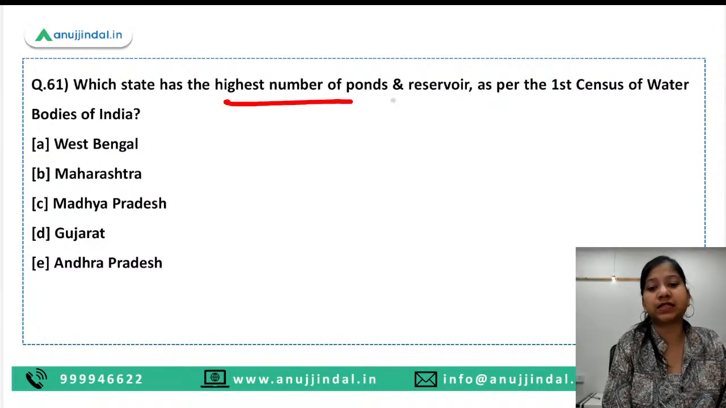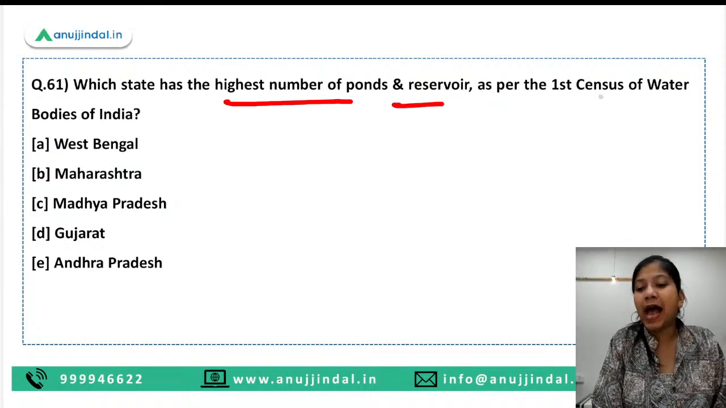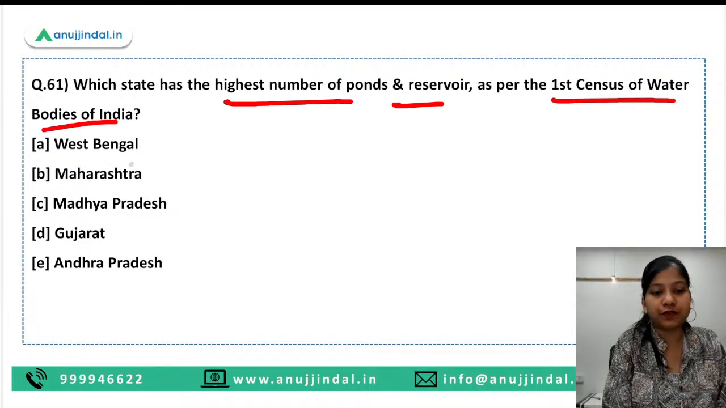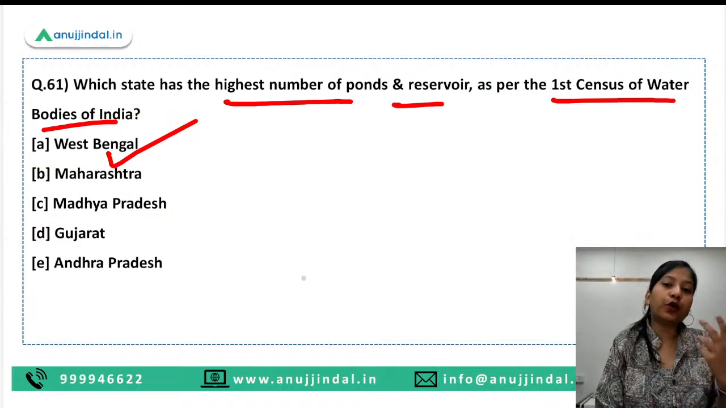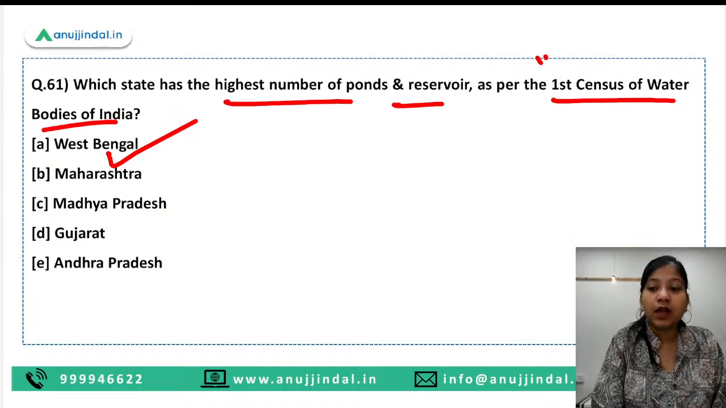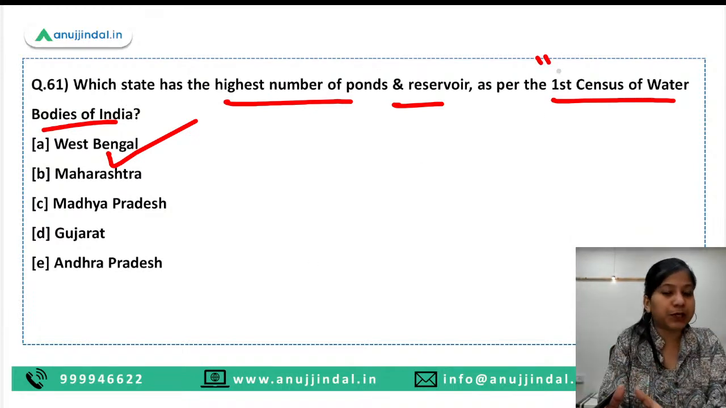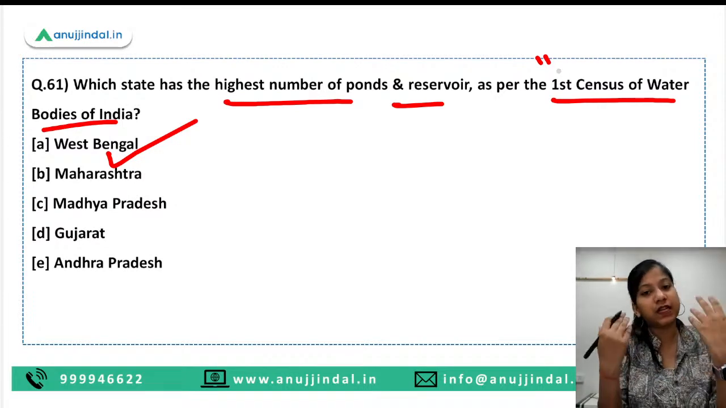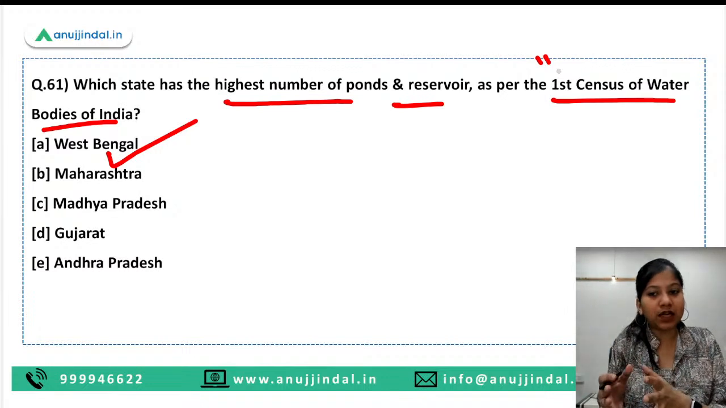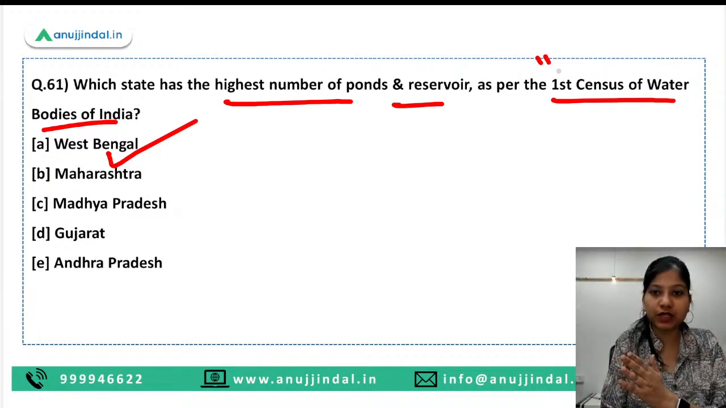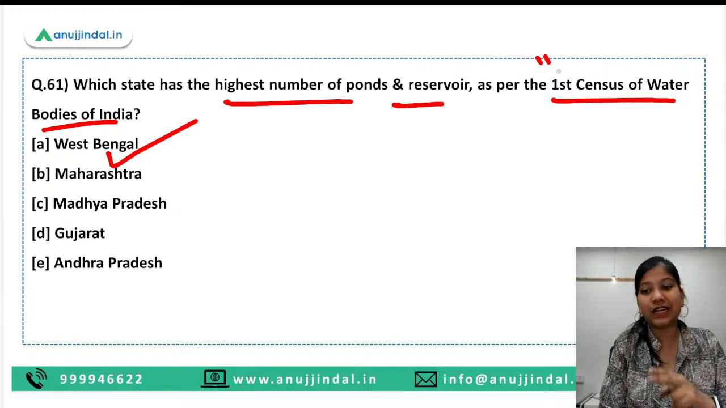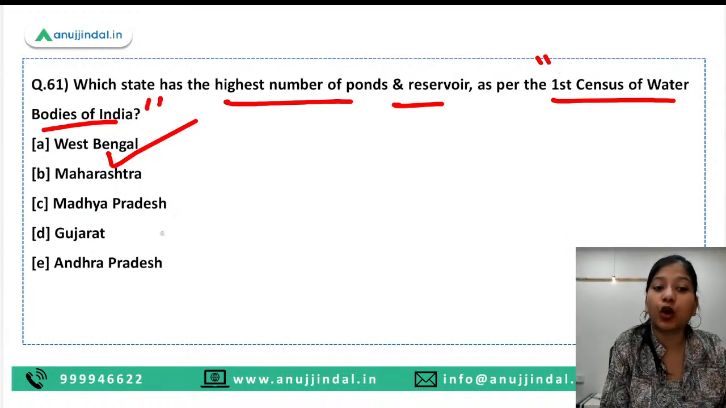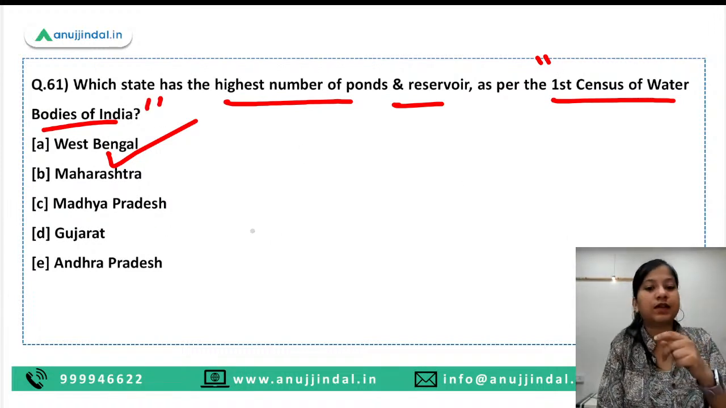Which state has the highest number of ponds and reservoirs as per the first census of water bodies of India? It is West Bengal. I hope all of you are aware of the voluminous data that this particular census has given to us, and it is not possible for me as well as for you to discuss the data here because we have many questions ahead of us to cover first of all, and second, it requires a lot of detail and discussion to cover this census.